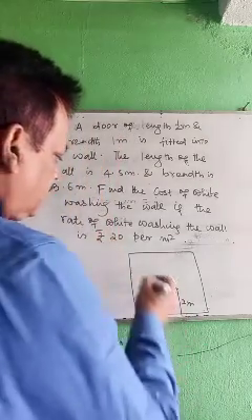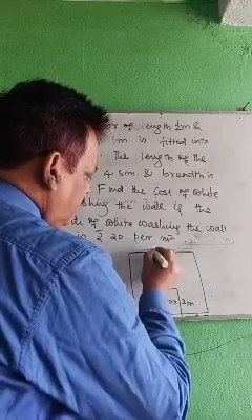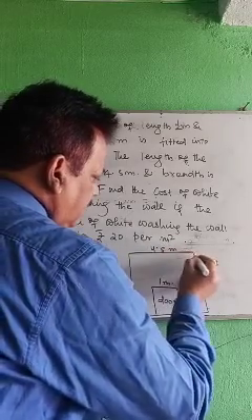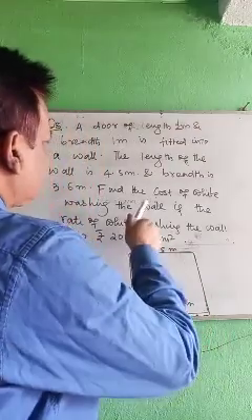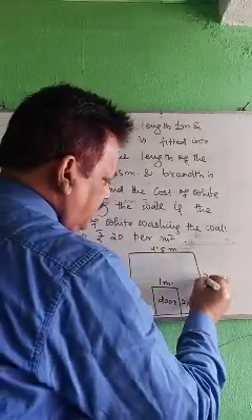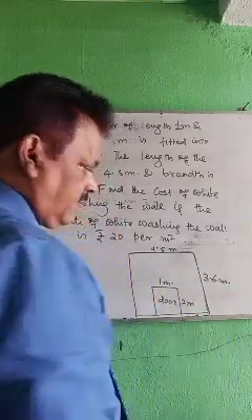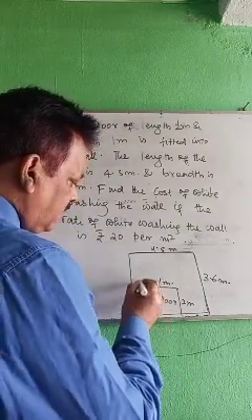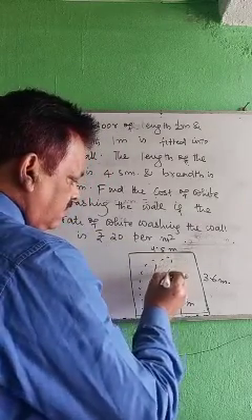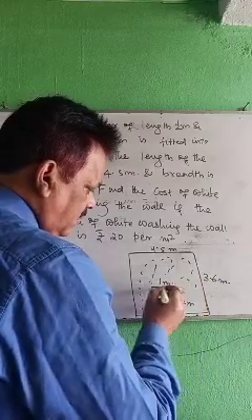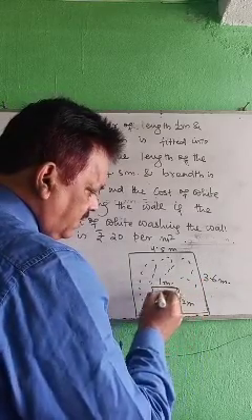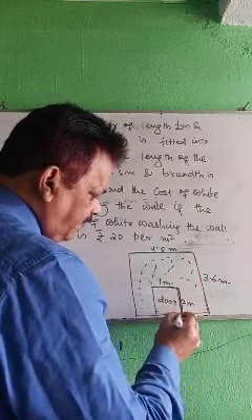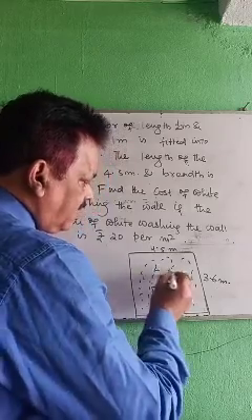The length of this wall is 4.5 meter. Breadth is how much? 3.6 meter. So which part will be whitewashed? This part will be whitewashed only, because the door you will not whitewash. This you have to remove now. If you remove it, the remaining is the whitewashing area.